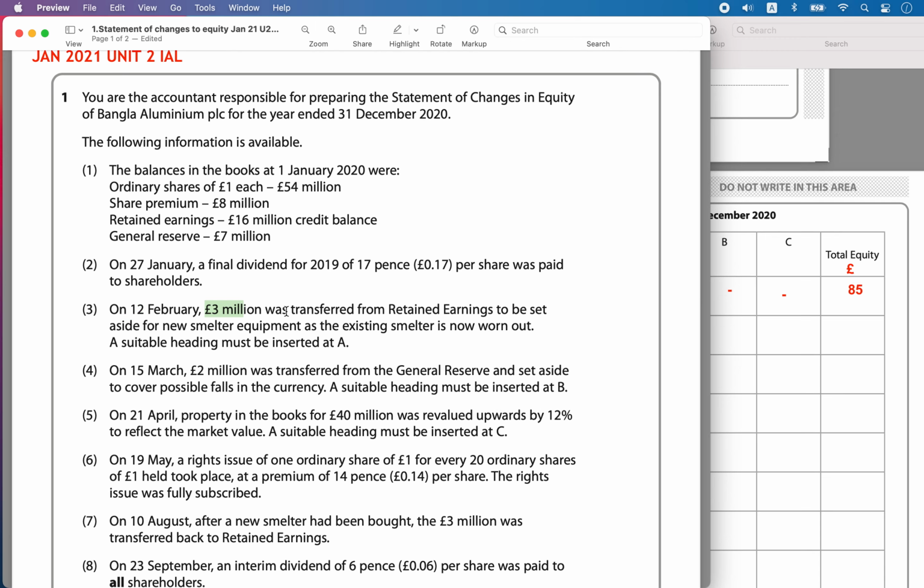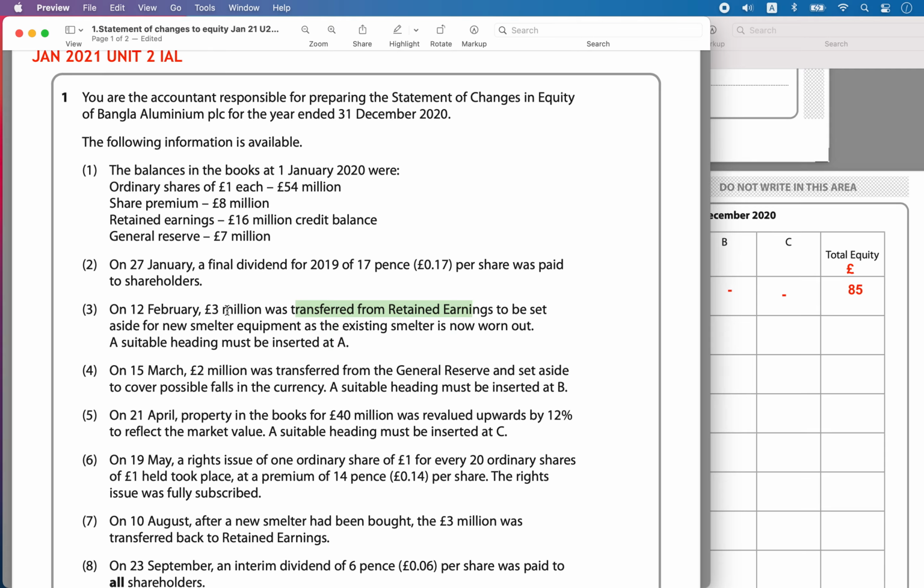Then the third point: on 12th Feb, 3 million pounds was transferred from the retained earnings to be set aside for a new smelter equipment. As the existing smelter is now worn out, a suitable heading must be inserted at A.